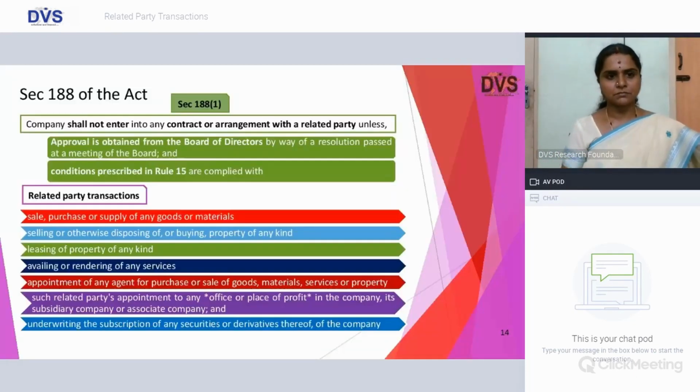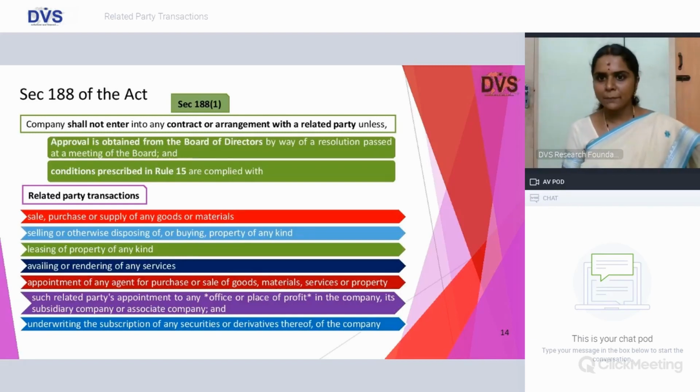Then we are going to discuss another charging provision, which is section 188. A company shall not enter into any contract or arrangement with a related party unless approval is obtained from the board of directors by way of a resolution passed at a meeting of the board and conditions prescribed in Rule 15 are complied with.